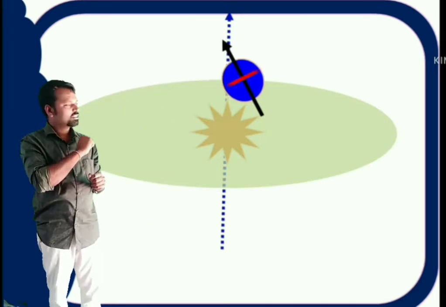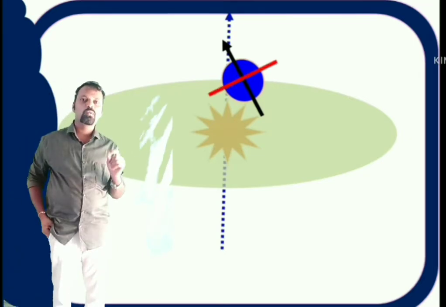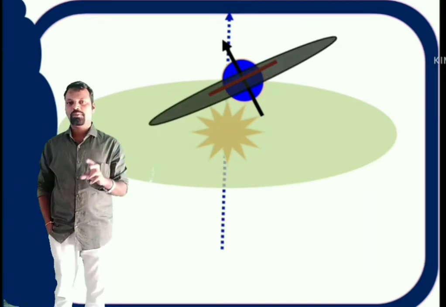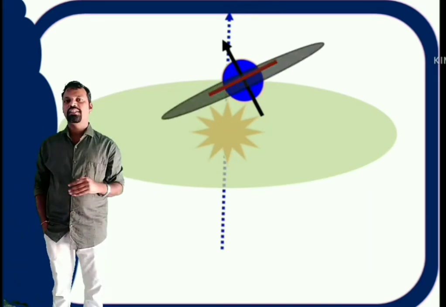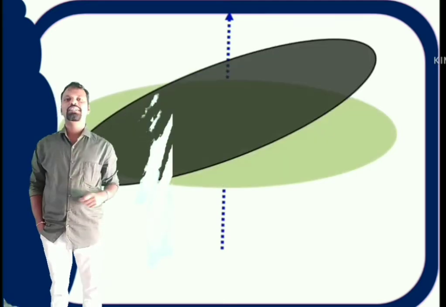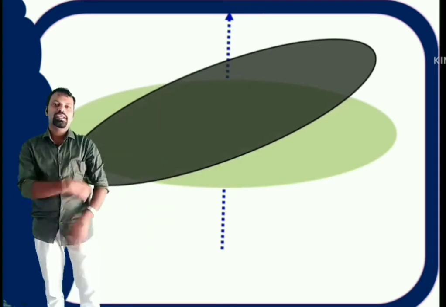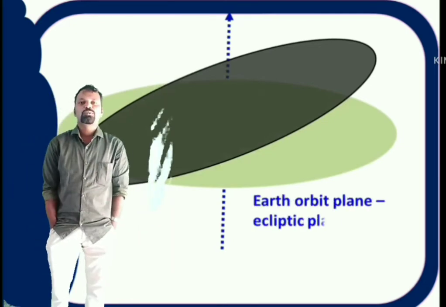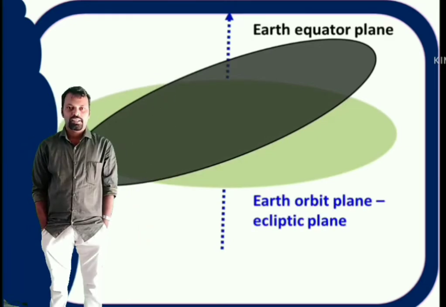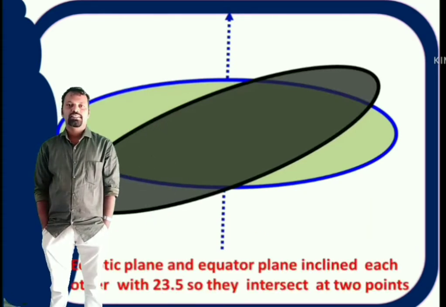In this case, the equator plane and ecliptic plane are inclined at 23.5 degrees. So what happens? These two intersect. The ecliptic plane and equator plane intersect at 2 points.